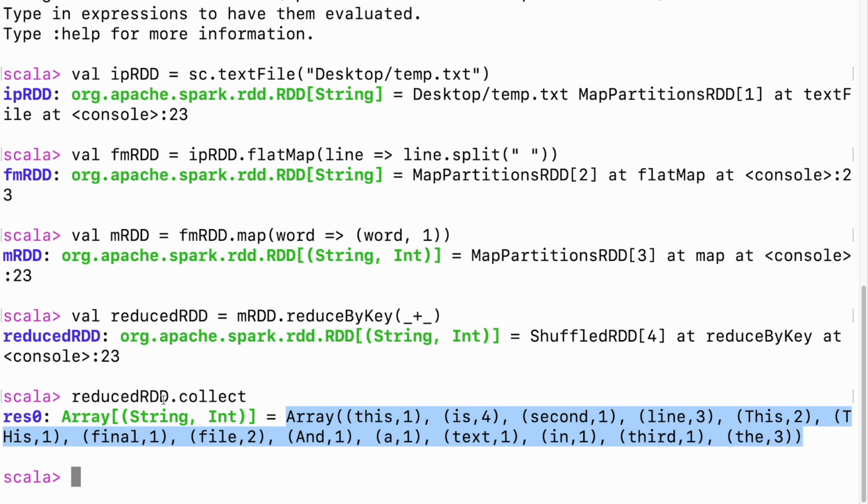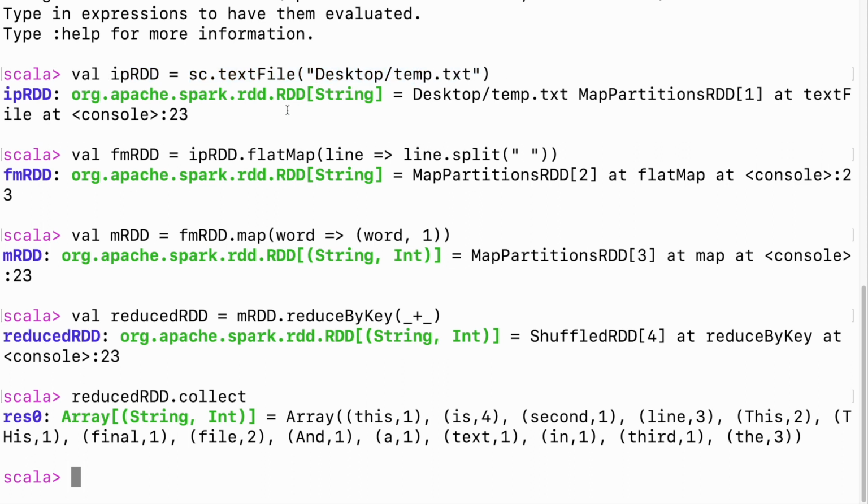So when we called collect, what Spark will do is it will look for this reduced RDD, and reduced RDD is here. This reduced RDD needs map RDD, and it will again go back to map RDD, and it will look for flatMap RDD, and it will again go back to flatMap RDD, and again it will look for input RDD to apply flatMap, right? And this input RDD is basically reading this text file.